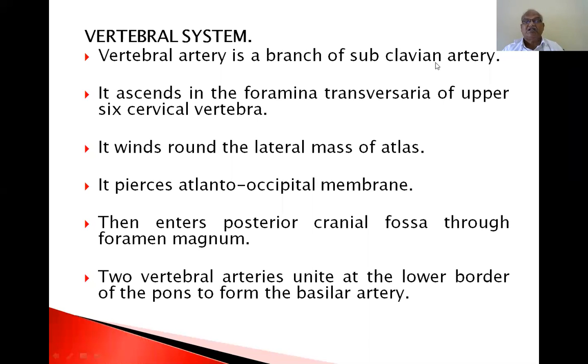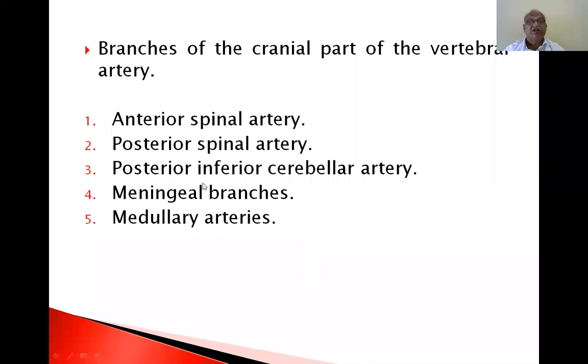So vertebral artery is a branch of subclavian artery, ascends in the foramen transversarium of the upper six cervical vertebrae. It winds round the lateral mass of atlas. It pierces the atlanto-occipital membrane, then enters the posterior cranial fossa through the foramen magnum. Two vertebral arteries unite at the lower part of the pons to form the basilar artery. Branches of the cranial part of vertebral artery: anterior spinal artery, posterior spinal artery, posterior inferior cerebellar artery, meningeal branches, medullary branches.